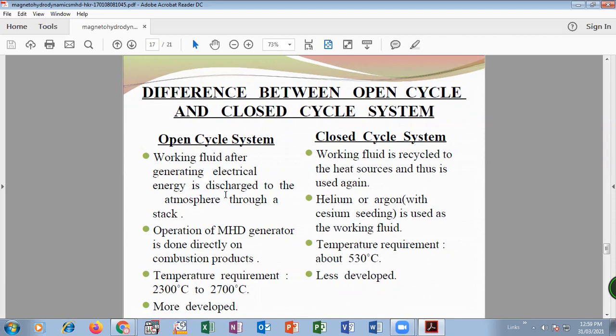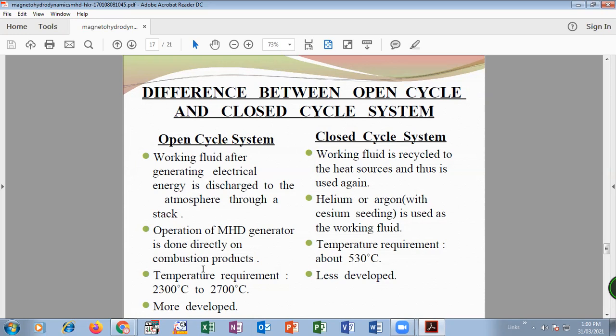Then, the open system generator operates directly on the combustion products. Here, helium or argon is used as seeding material. In the closed system, we use gaseous or liquid seeding material.